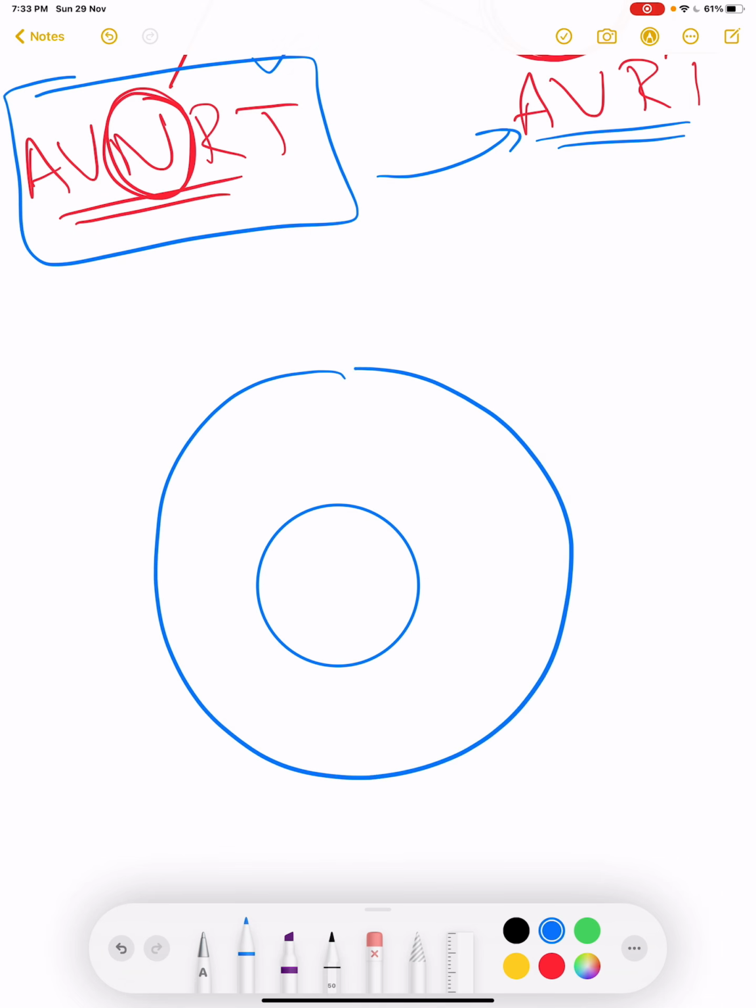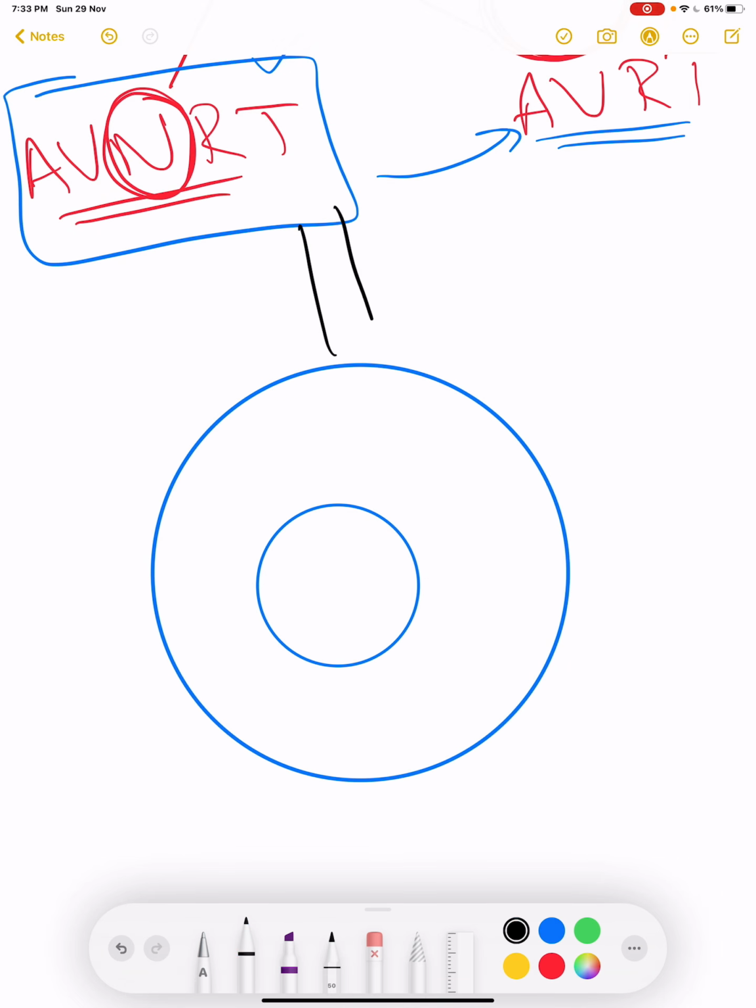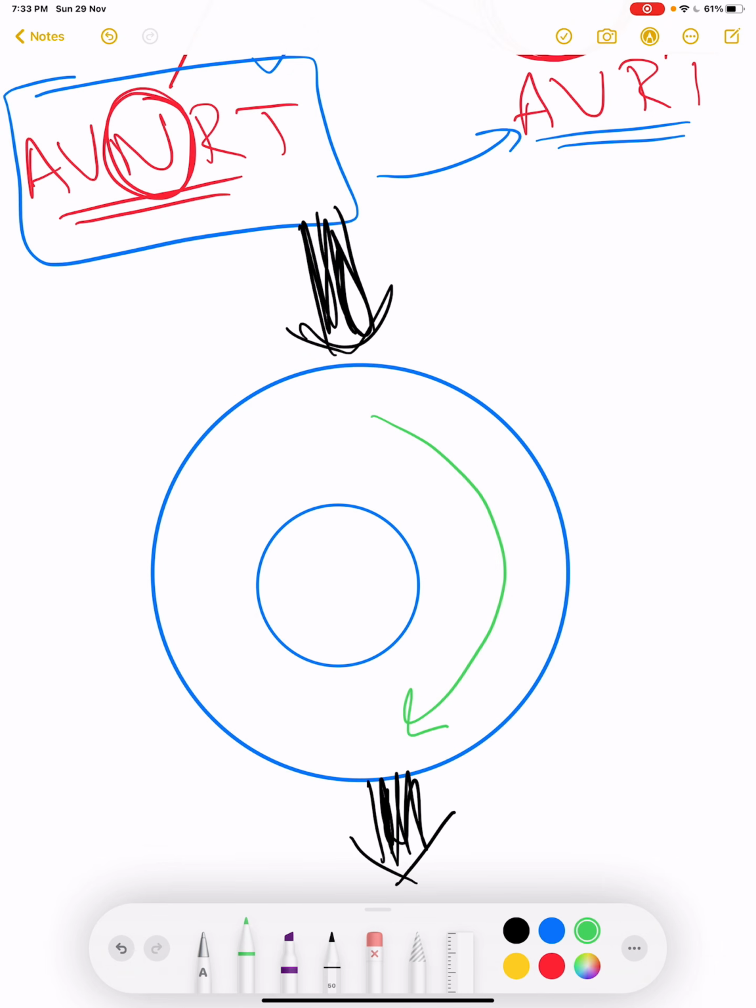This is our AV node. Our AV node receives impulses from the atria from above, and it conducts impulses to the bundle of His from the other end. Our AV node has two pathways to conduct impulses, one is the faster pathway and the other is the slower pathway.